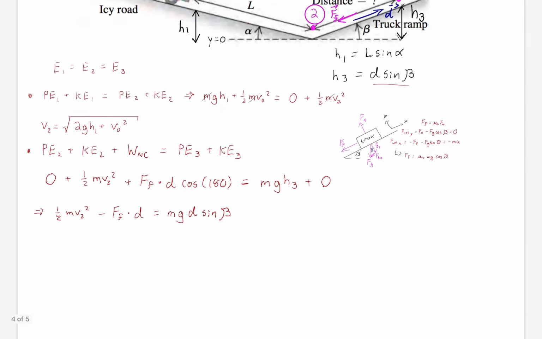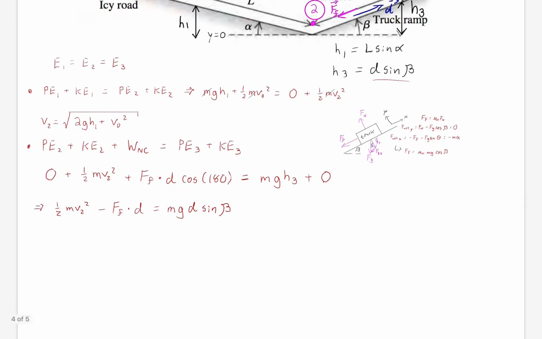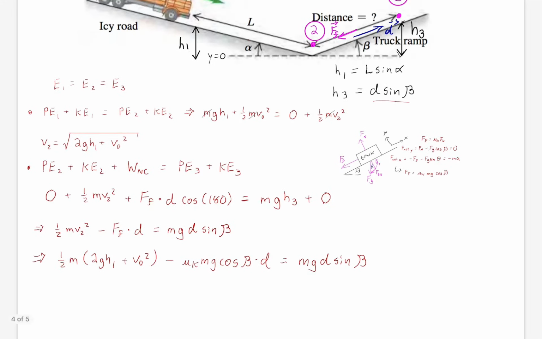So then I'm going to go ahead and substitute that in. Here I'm just cleaning things up a bit. Then I substitute in the friction force in this step right here. I also replaced H3 with d sine beta. So we got a cosine beta from the friction, and a sine beta from the gravity. We bring it all together, and then we're going to solve for H3.